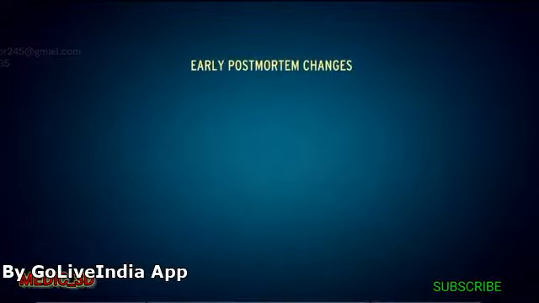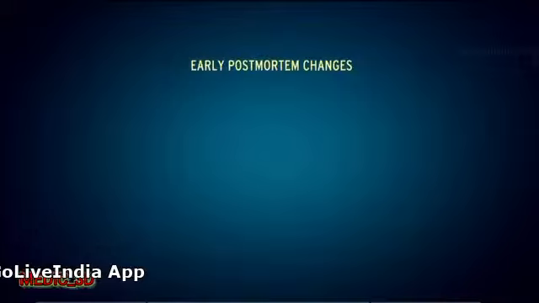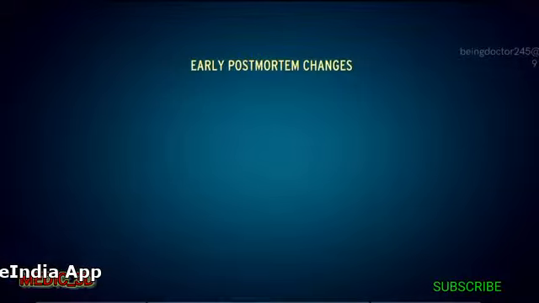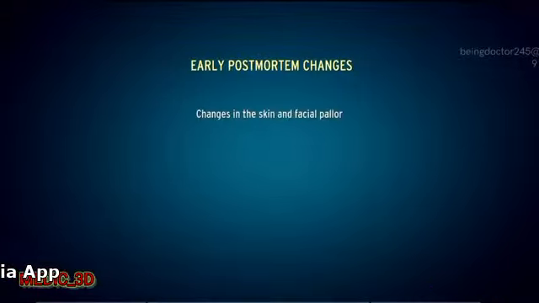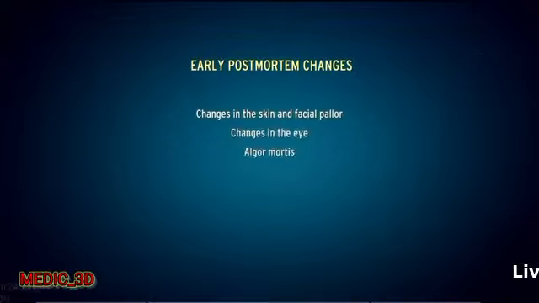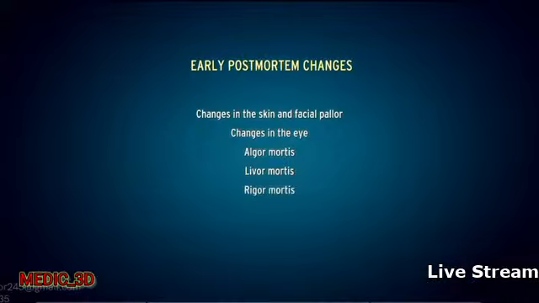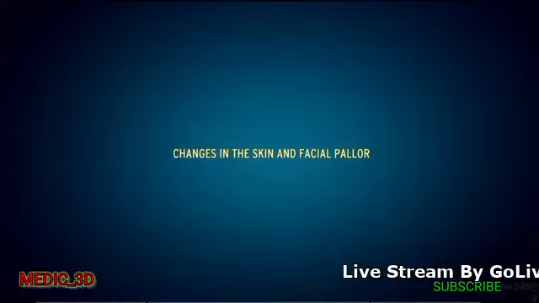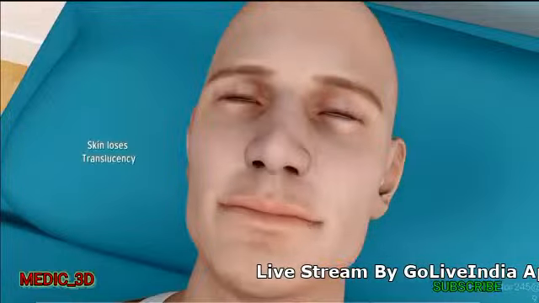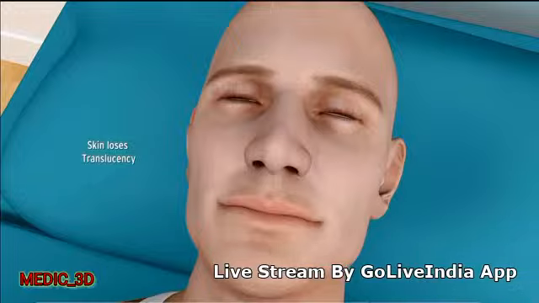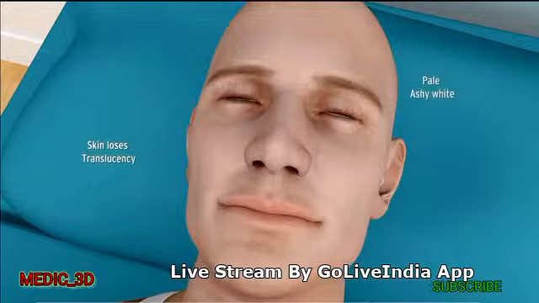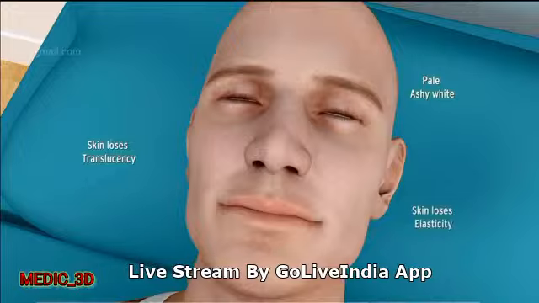Early postmortem changes. These changes can be simply elaborated under 5 headings, that is, changes in the skin and facial pallor, changes in the eye, algor mortis, livor mortis, and rigor mortis. Changes in the skin and facial pallor. In this phase, skin loses its translucency. It becomes pale and ashy white in appearance. Skin loses its elasticity.